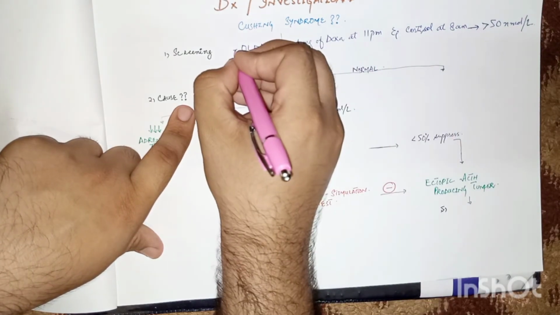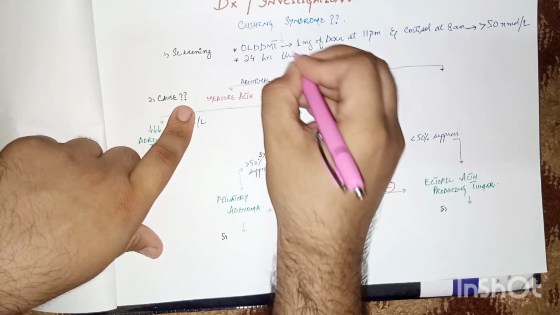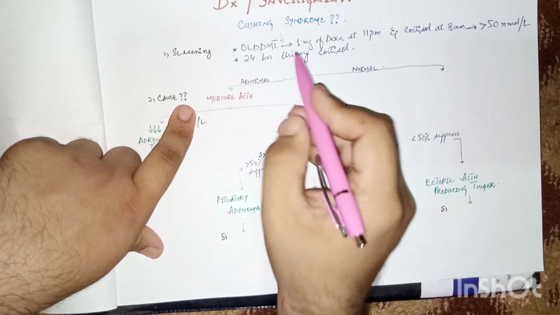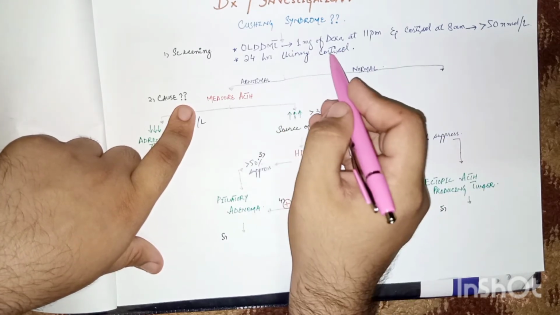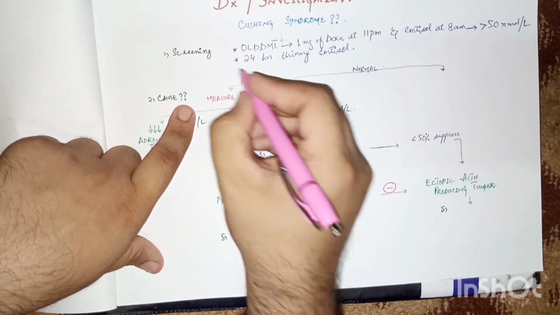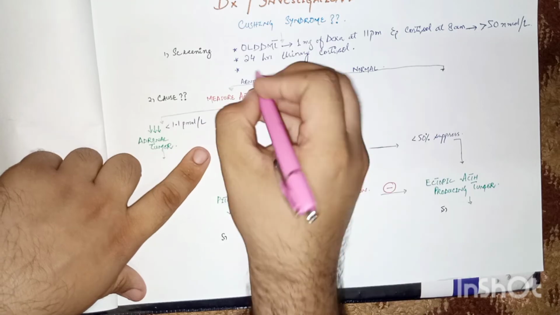The second screening test is 24-hour urinary cortisol. In this test, we will check the patient's cortisol levels in the urine over 24 hours. And the third important test is late night salivary cortisol.